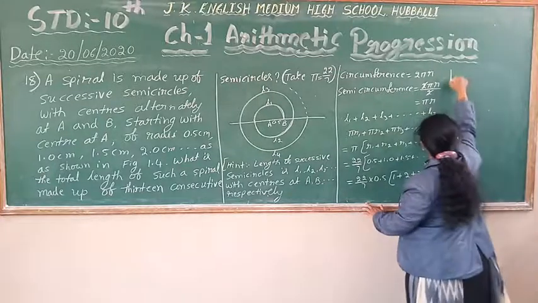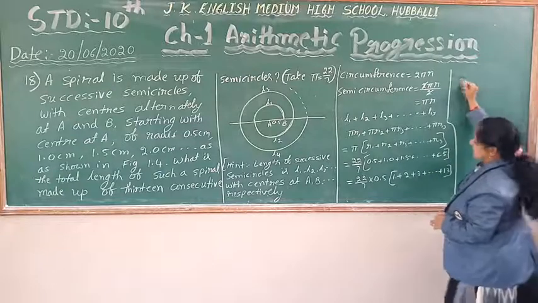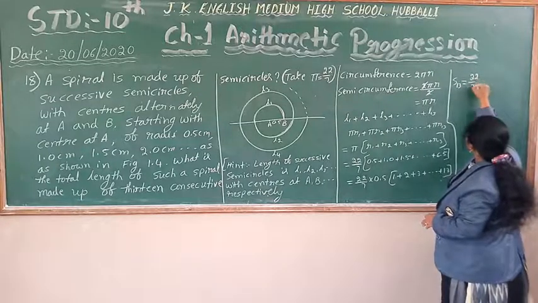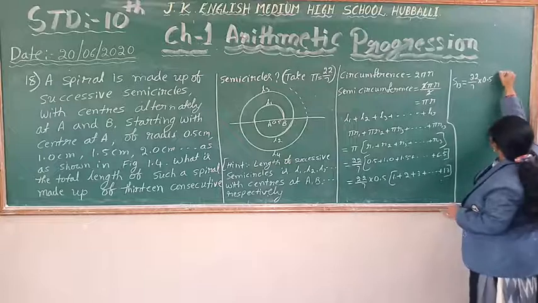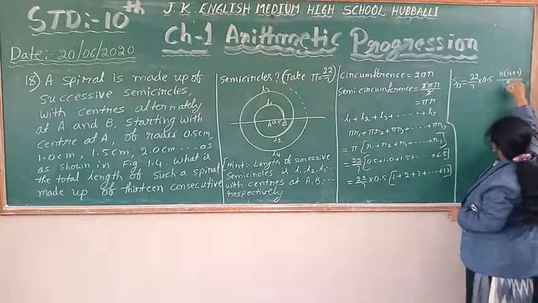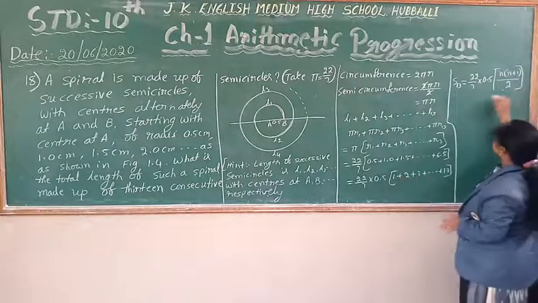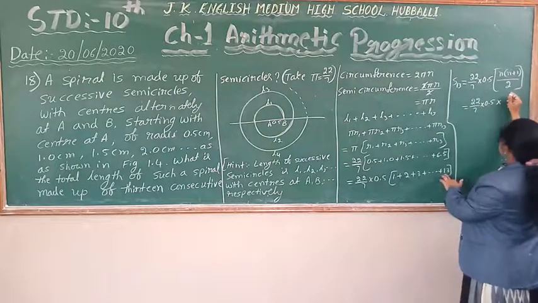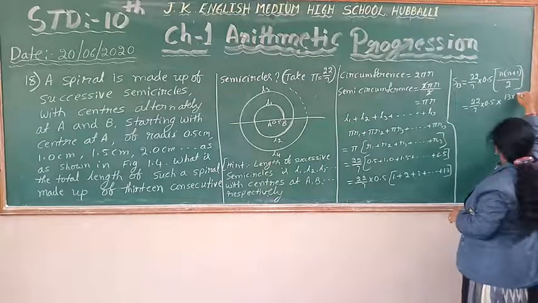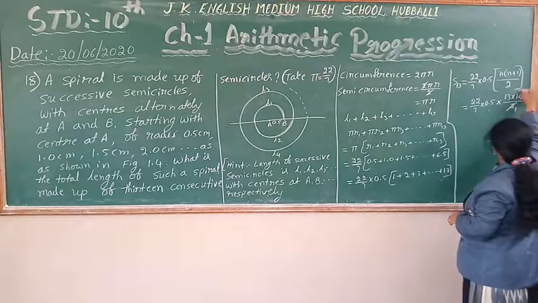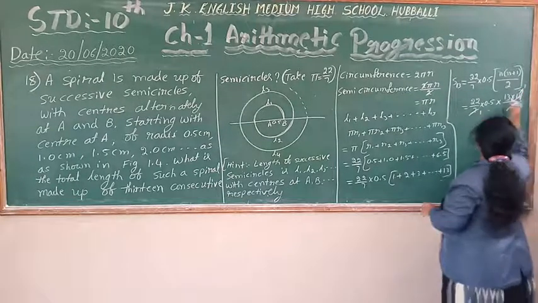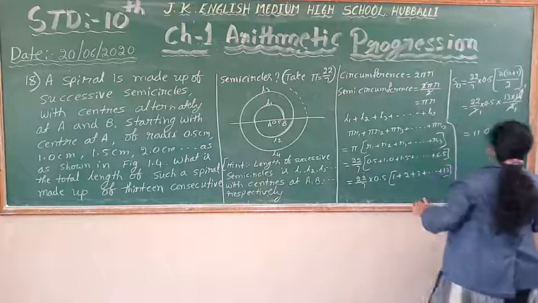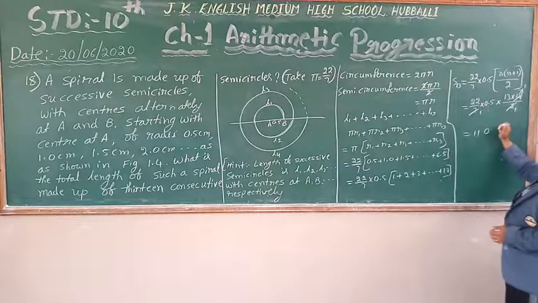Then I can use the formula for the sum of positive integers: Sn equals n into n plus 1 by 2, so S13 equals 22 by 7 into 0.5 into 13 into 13 plus 1 by 2. Directly substituting, it becomes 22 by 7 into 0.5 into 13 into 14 by 2. Then you simplify and multiply.